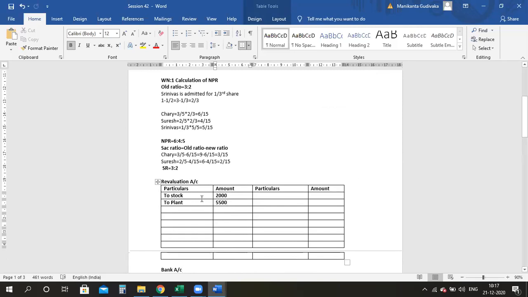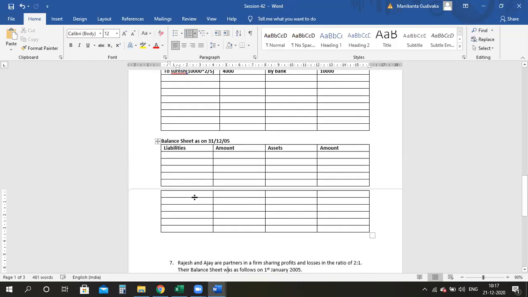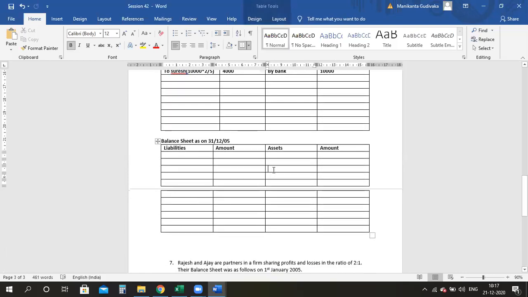Where will we show this double entry effect? We will show this double entry effect in the balance sheet, guys, because here I should anyway write my stock amount. Yes or no? Earlier it was 20,000, but it has been reduced by 10%. Now it will be only 18,000.